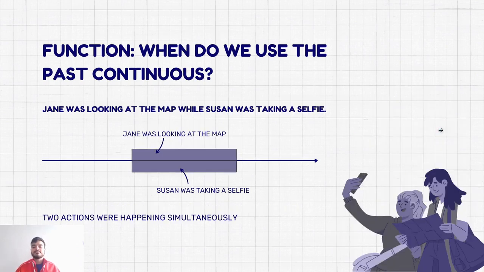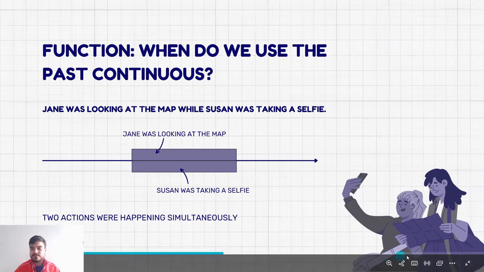But okay, guys, here we have another example. In this case we have while, and this relative pronoun helps us to correlate two actions that were happening simultaneously. As you can see, Jane was looking at the map while Susan was talking to Sophie.